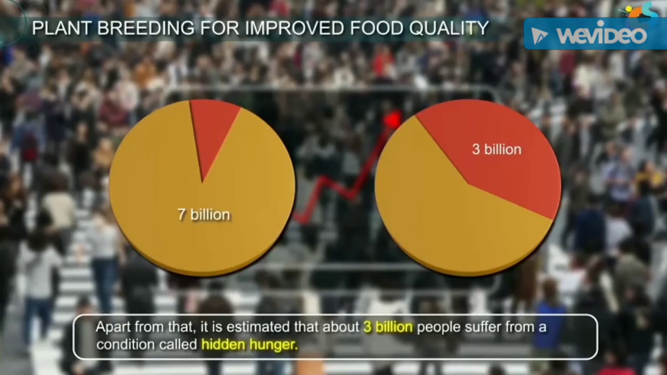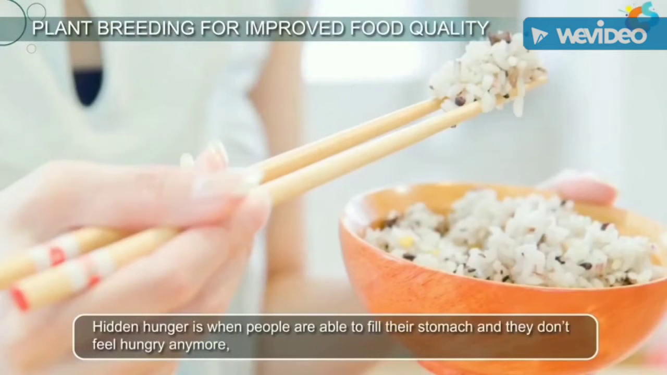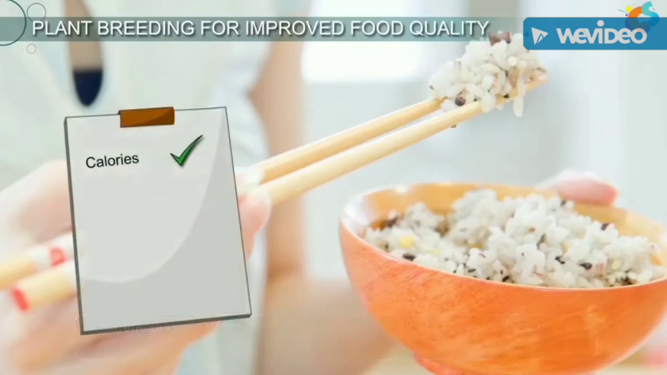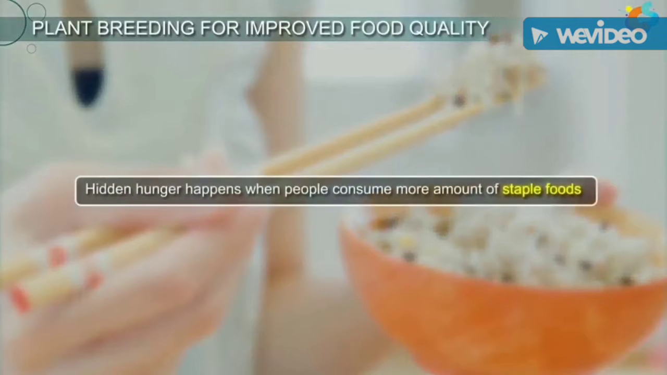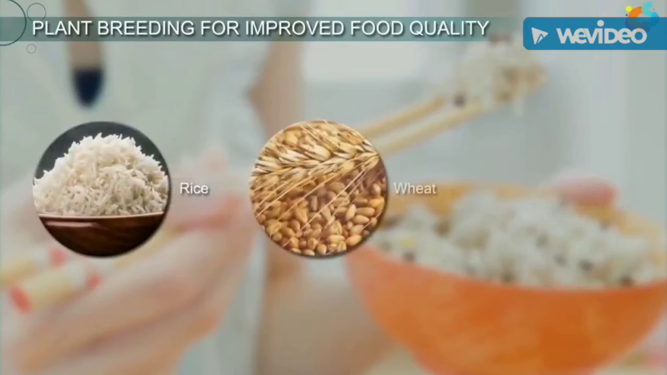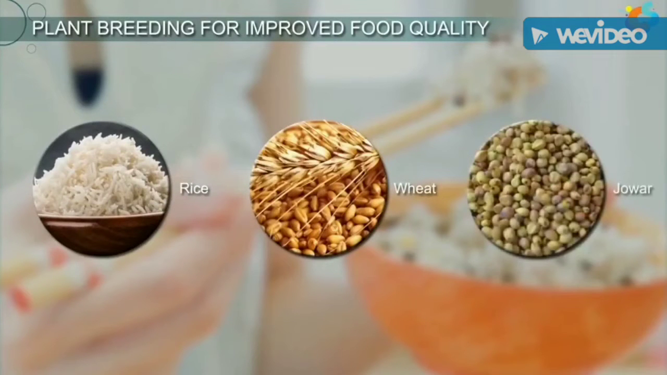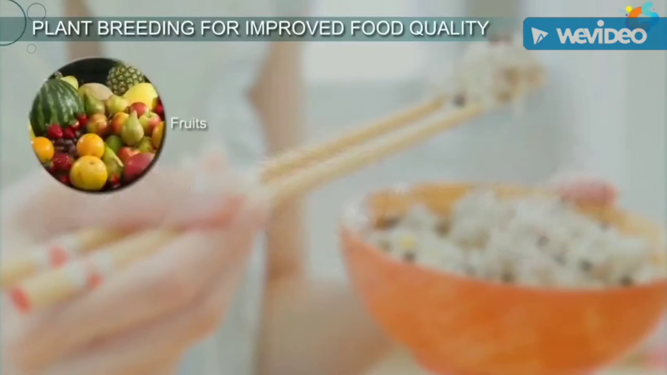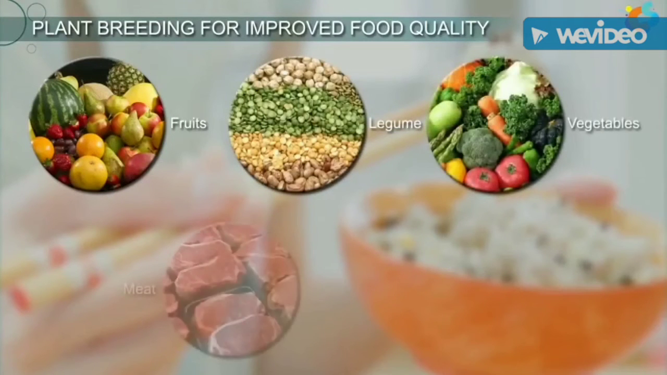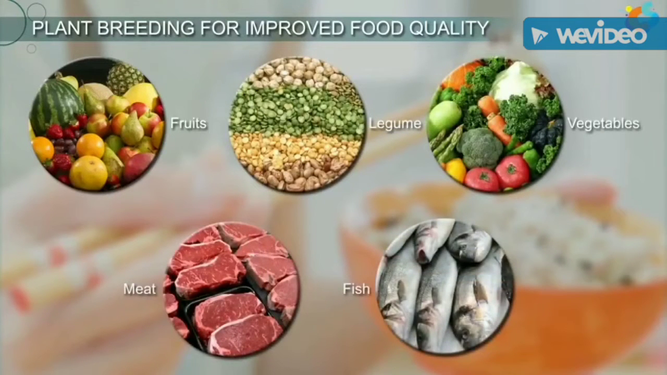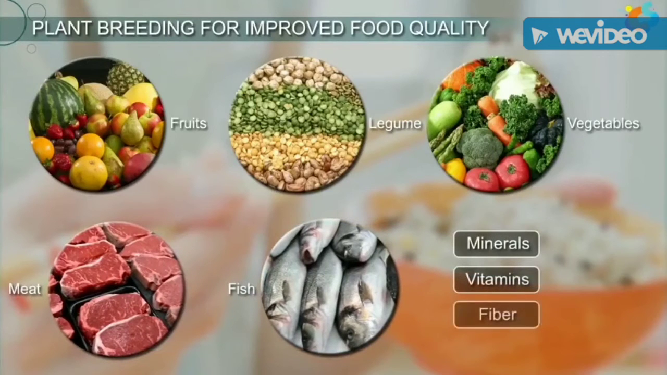Hidden hunger is when people are able to fill their stomach and they don't feel hungry anymore. But the food they ate had a lot of calories but lacked essential micronutrients required for the development of the body. Hidden hunger happens when people consume more amount of staple foods like rice, wheat, jowar, etc. and completely neglect foods like fruits, legume, vegetables, meat, fish, etc. that are rich in minerals, vitamins, fiber, etc.